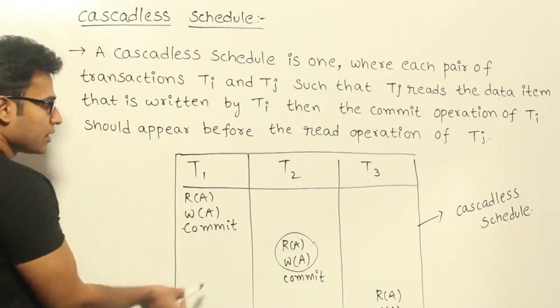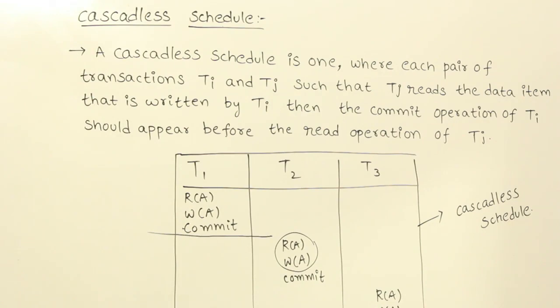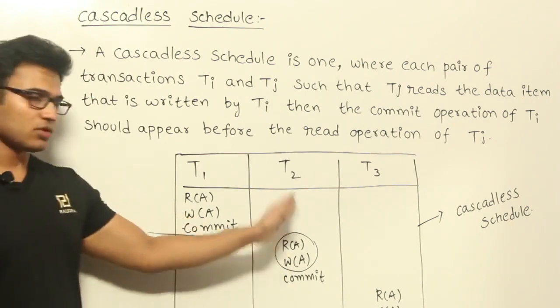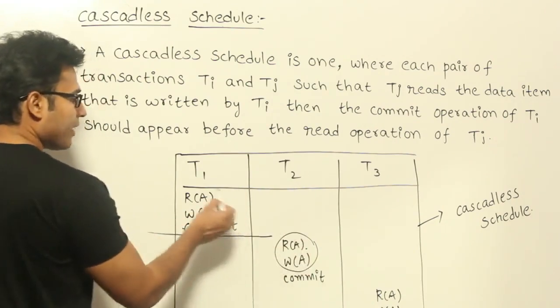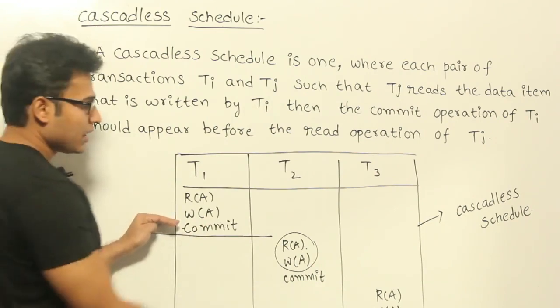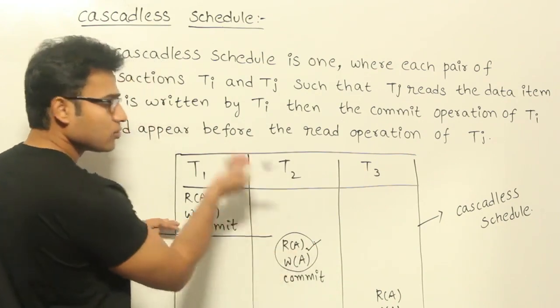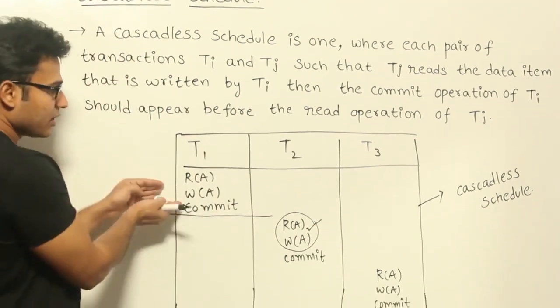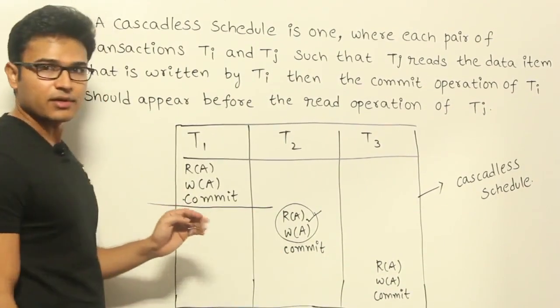Now how can you avoid it? If you would have waited till transaction T1 has committed, then there would have been no reason for you to roll back, right? So don't read data from any uncommitted transaction. Just wait till it commits. So later at some point, if you read it, there will be no need for you to roll back because it is already committed. Anyway, it is not going to roll back. Therefore, there will be no need for you to roll back, right?